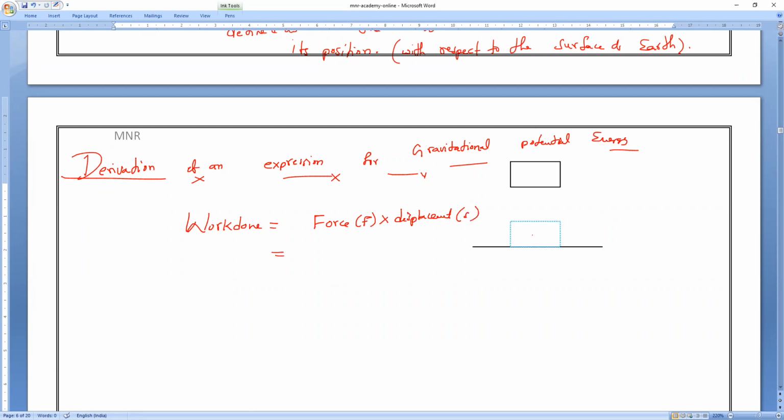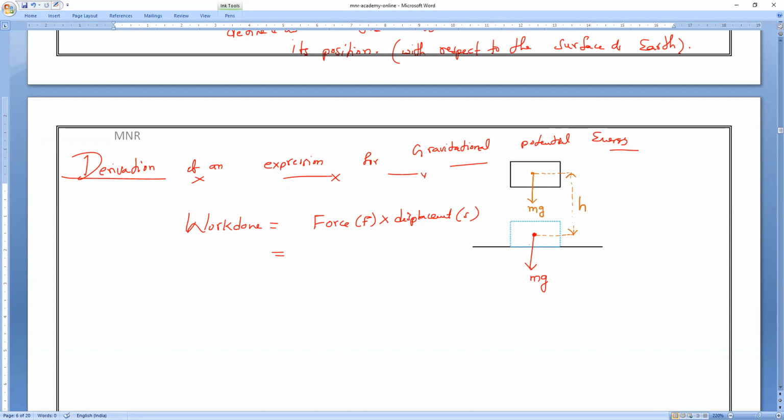So what is the applied force here? From the center, the whole mass is at the center. What is the force applying? Nobody is responding. What is the force? Weight of the object, mg. Now imagine that the body has changed from this position to this position. Gravitational force always acts in which direction? Downward direction.